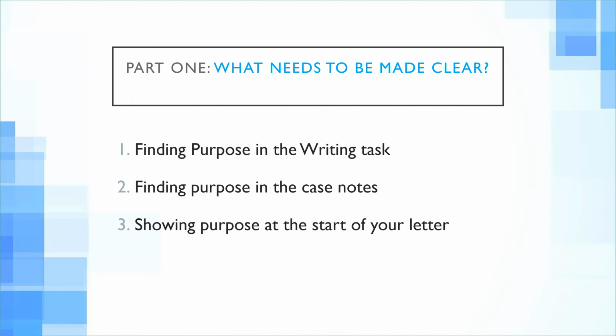So part one, what needs to be made clear? The purpose: it's the reason for writing, or why you are writing the letter. In most cases, the writing task is the best way to understand the purpose of your letter. However, if the writing task doesn't have the information you need, you do not have to panic. You should be able to find the rest of the information in the final section of the case notes. And then finally, once you have found the purpose in the writing task or the case notes, you need to show that purpose at the start of your letter, that is, the introductory part of your letter.